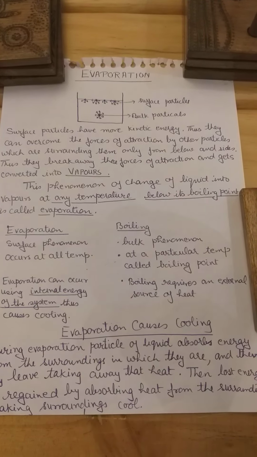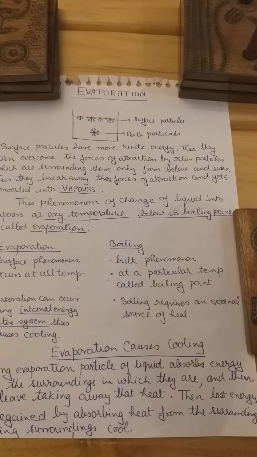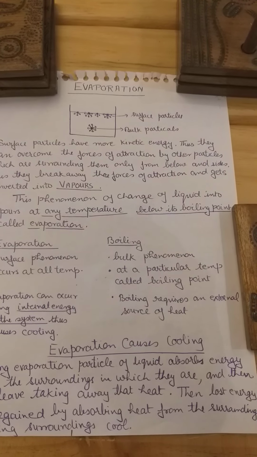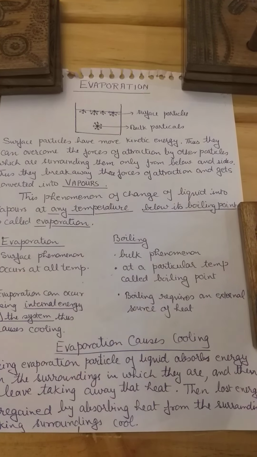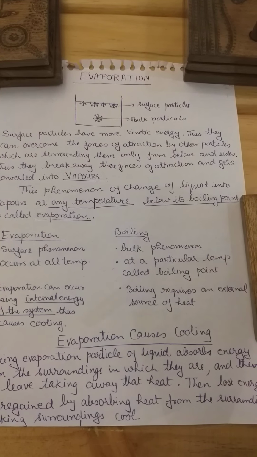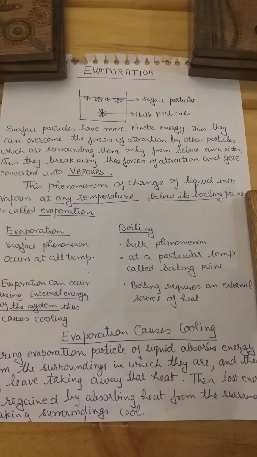Now when the water gets evaporated, it takes away heat. For evaporation, it takes away heat from the water, from the pot and from the atmosphere. So it cools down the remaining water inside. So water inside the pot gets cooled.